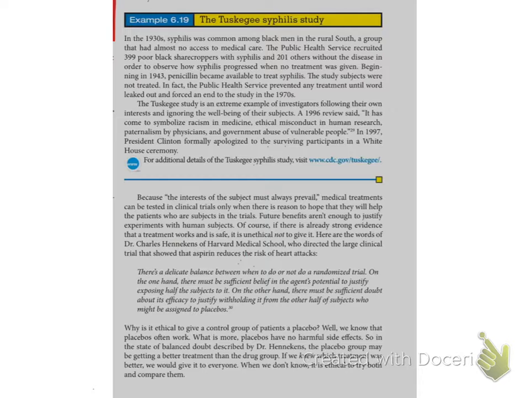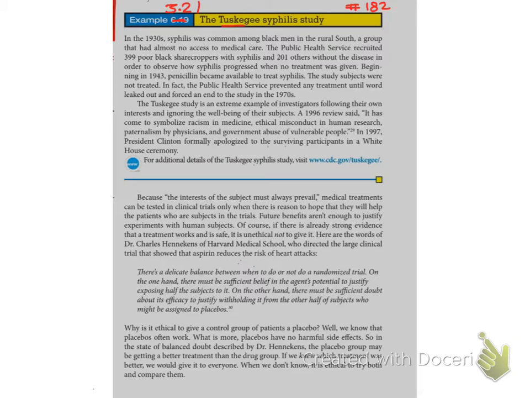On the next page we're talking about another example. The example here is example 3.21 in your book, on page number 182. That example is the Tuskegee syphilis study.